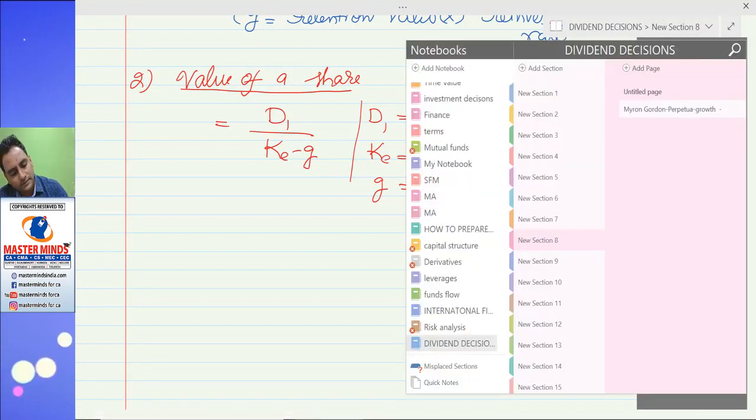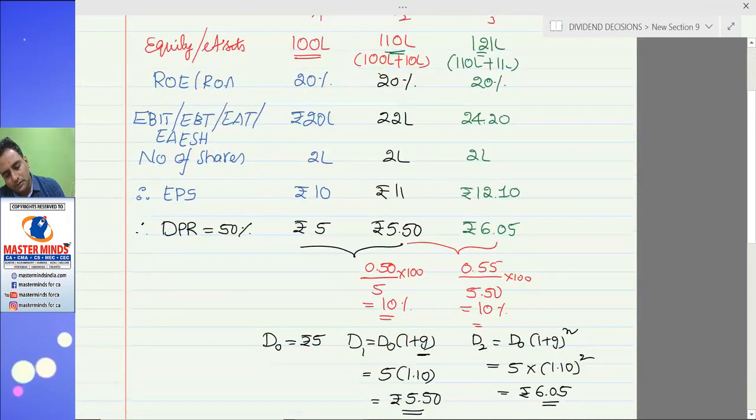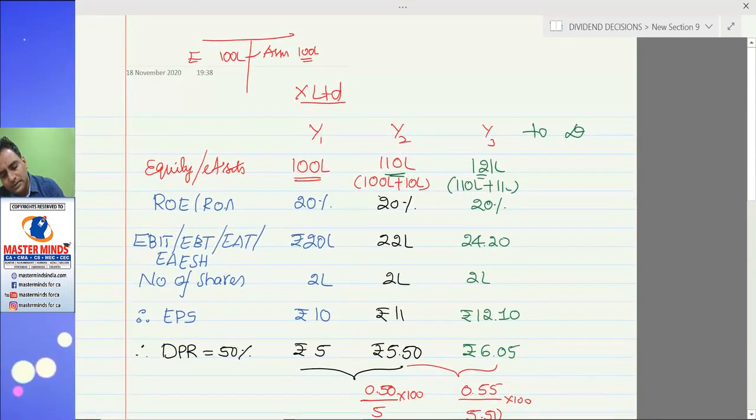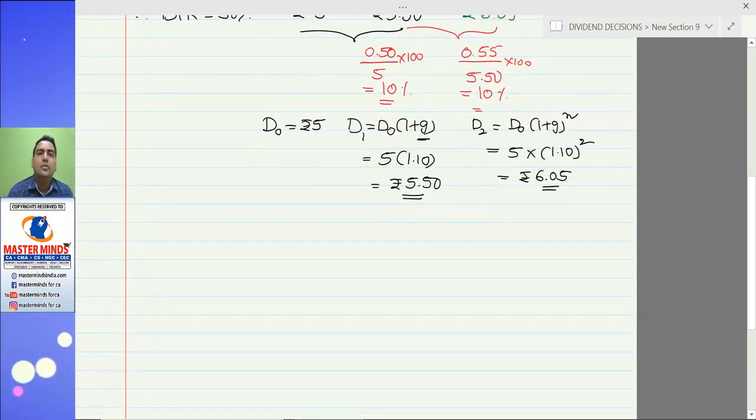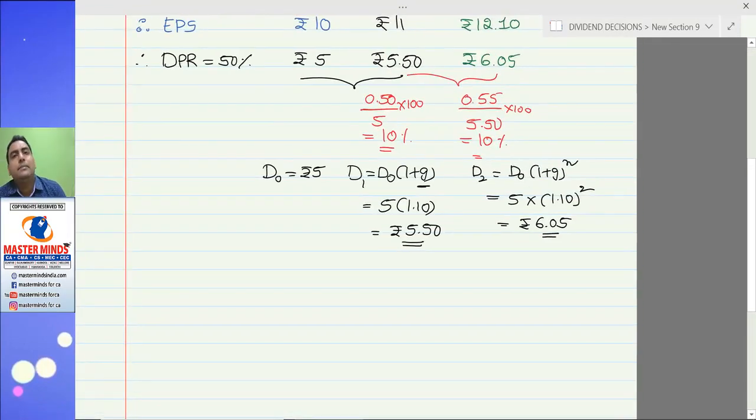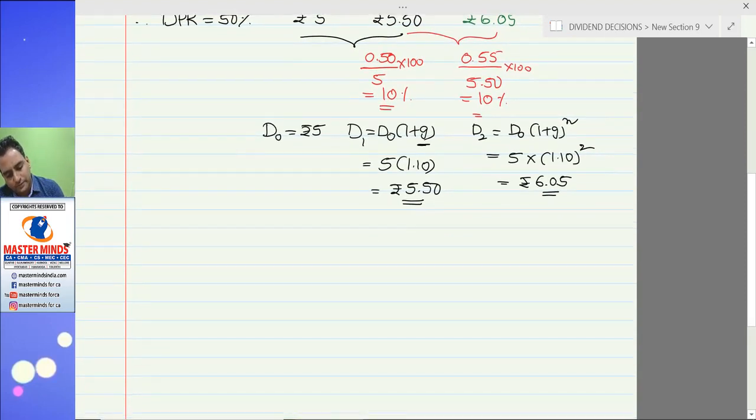Now, see this. Suppose this is the data of X Limited. You want to purchase X Limited share. You can see in the first year it is going to pay 5 rupees. In the second year it is going to pay 5.5, 6.05.